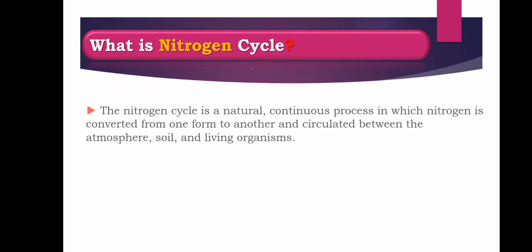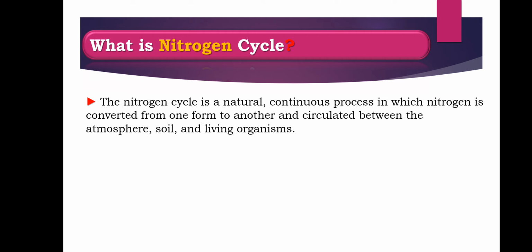What is the nitrogen cycle? The nitrogen cycle is a natural, continuous process in which nitrogen is converted from one form to another and circulated between the atmosphere, soil and living organisms. Means to say that the nitrogen present in our atmosphere is in an unuseful form. This is converted into the useful form by some kind of action.